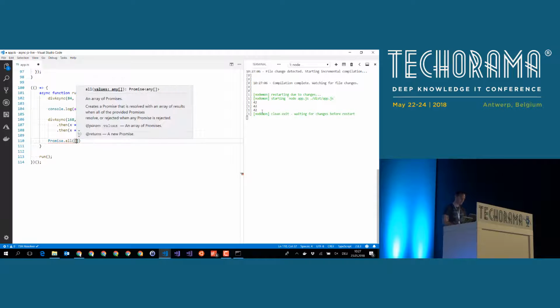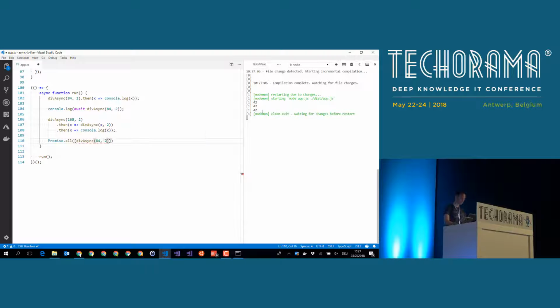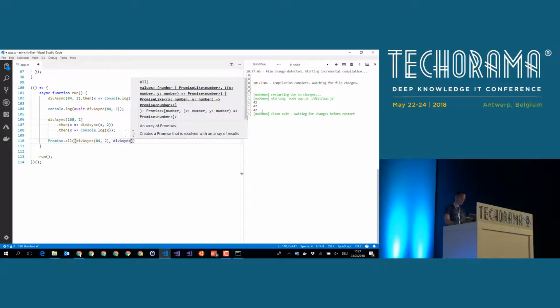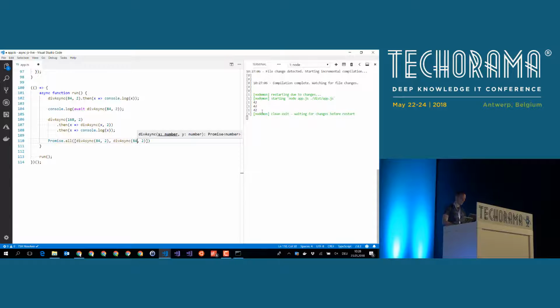If we say, let's execute all the promises, and let's do something like div async 84 2 and do that two times. Now, the important thing here is that these two asynchronous methods, imagine this could be database queries or web API calls, are now running in parallel. And the promise API will wrap another promise around these two async methods so that we can await this on the outer API call. So now we run two queries at the same time and await both of them.